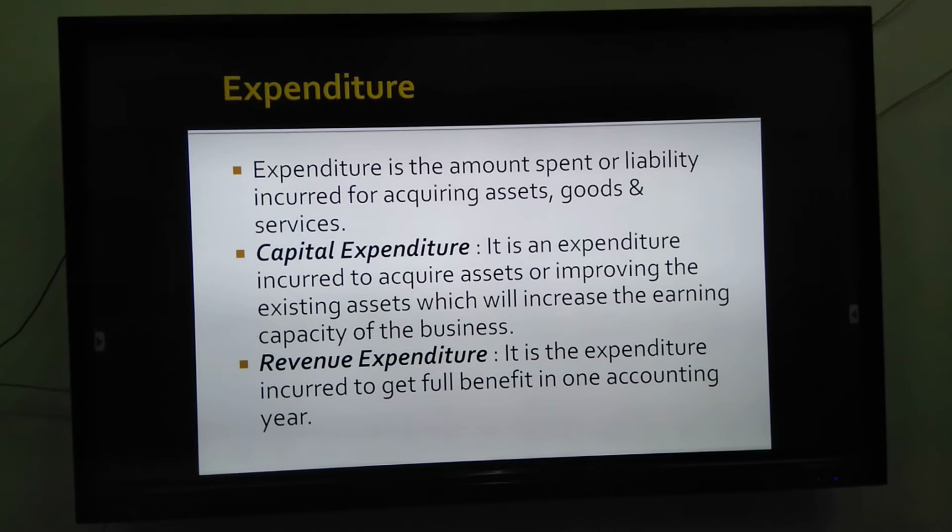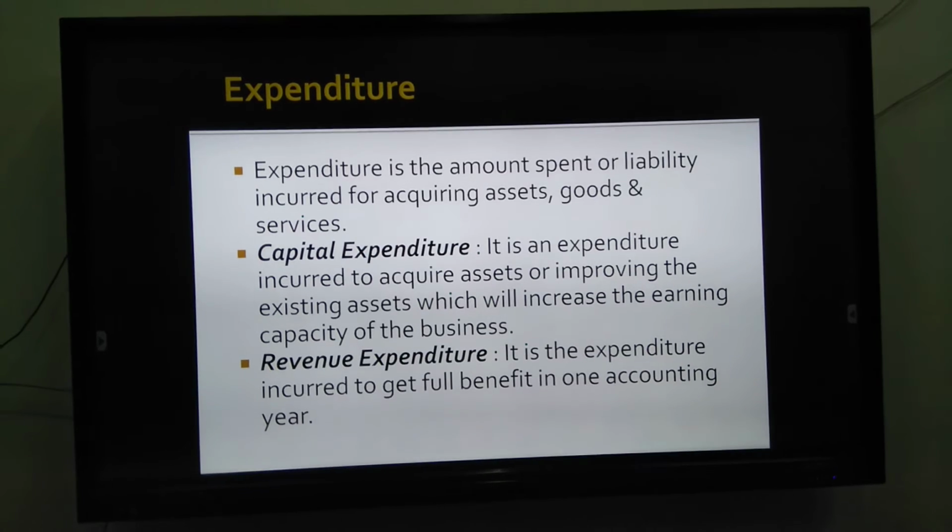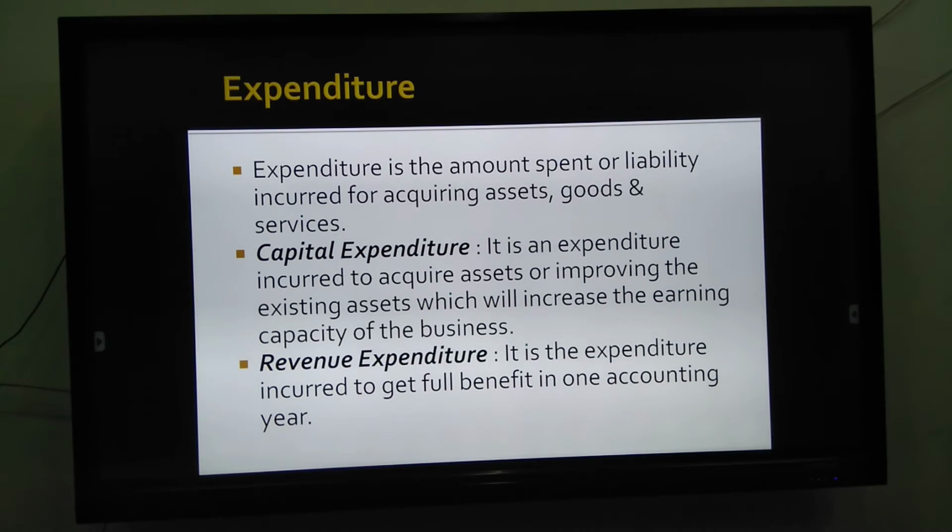Next is expenditure. Expenditure is the amount spent or a liability incurred for acquiring assets, goods and services. Capital expenditure, it is most important. It is an expenditure incurred to acquire assets or improve the existing asset which will increase the earning capacity of the business. They are shown in the balance sheet. Revenue expenditure is the expenditure incurred to get full benefit in one accounting year. They are shown in the profit and loss account.